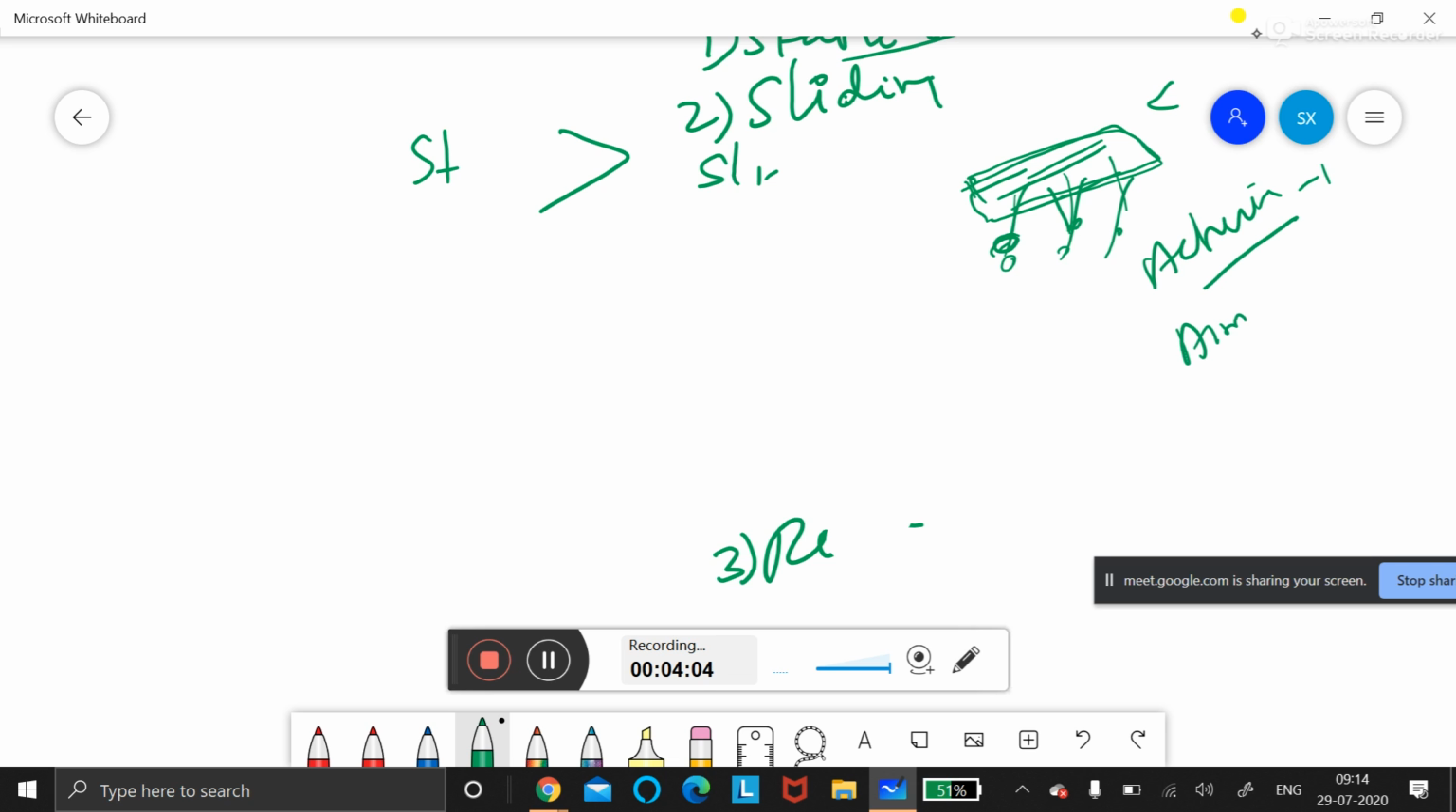Aim. What is the aim of the procedure? The aim is to check whether rolling friction is easier than static friction. Rolling friction, static friction, sliding friction. So rolling friction is easy. So we determine how rolling is helping to reduce the friction.